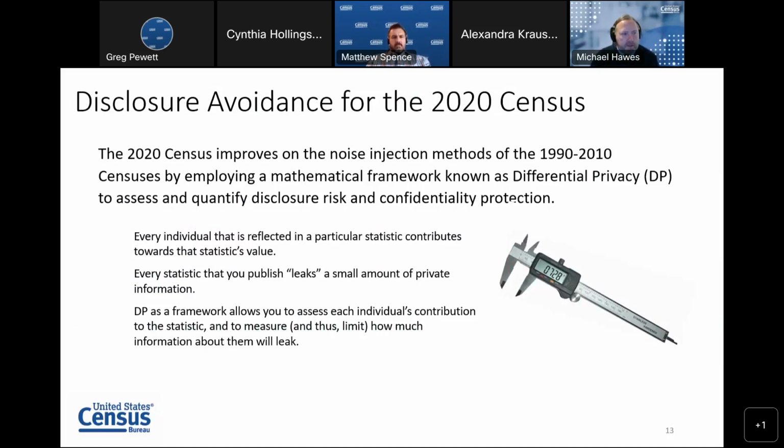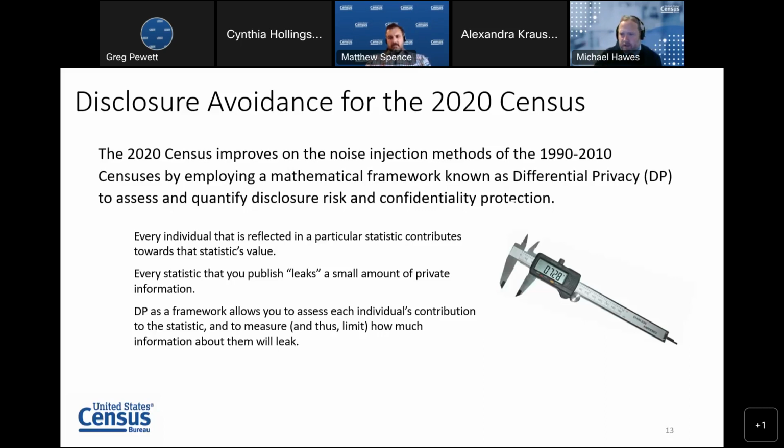So for the 2020 census, we're improving on the noise injection methods that we used for the past 3 decades by employing a mathematical accounting framework known as differential privacy in order to inform the noise injection that we're using for the census. In any statistic that you publish, every individual that's reflected in that statistic contributes to that statistic's value.